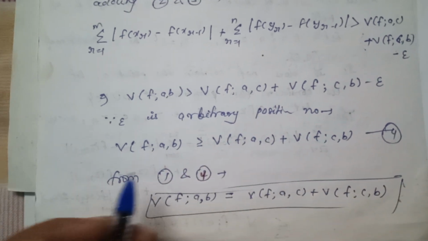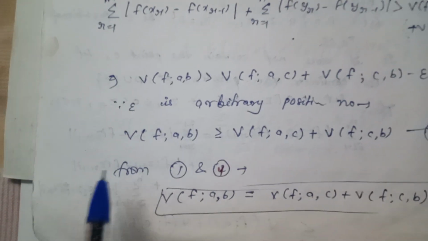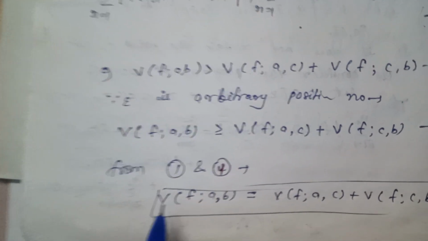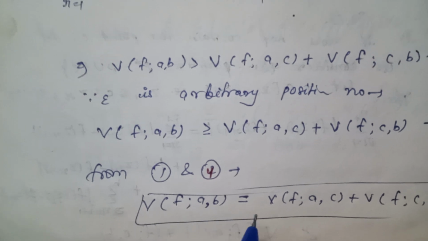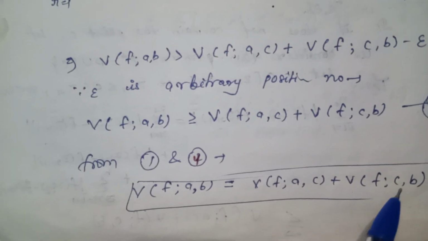Now from equation number 1 and 4, this is the first equation and this is the fourth equation. So now from equation number 1 and 4, V(f, a, b) is equal to V(f, a, c) plus V(f, c, b).